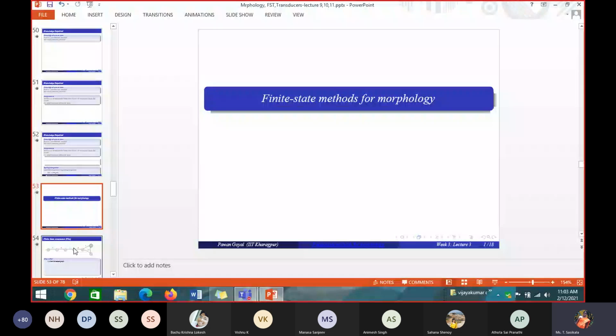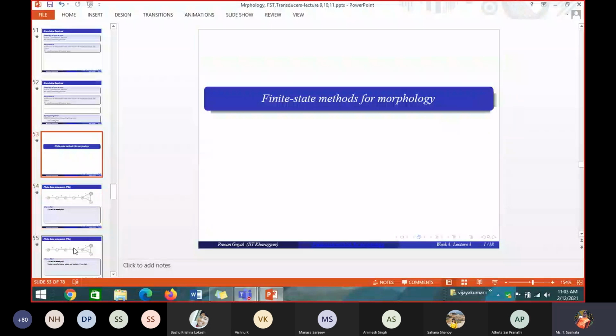Do you know what the finite state method is? Generally, I think you should have learned it in TOC, right? I am not going in depth about it. Only about 1% of that I am going to use. I think you should be aware of it. You have learned finite state automaton in TOC.